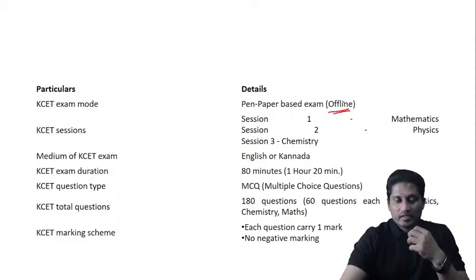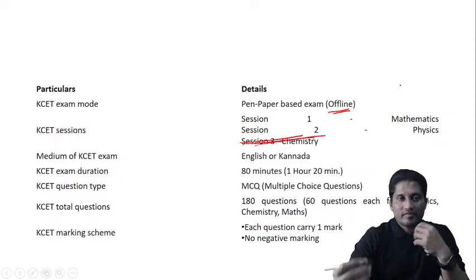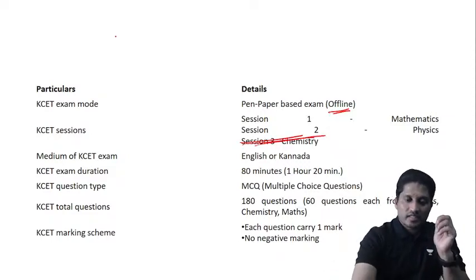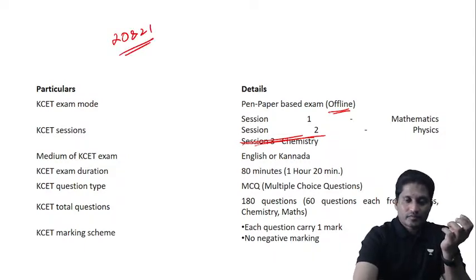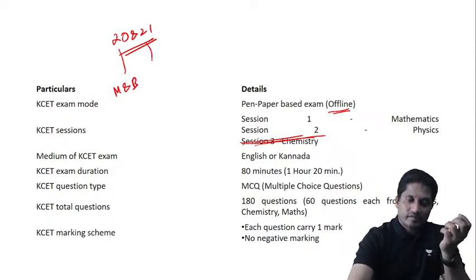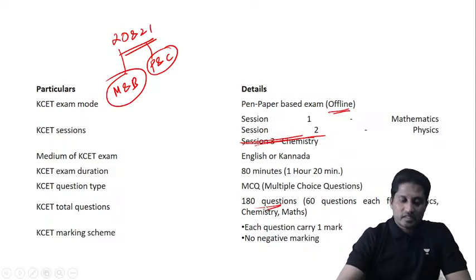It's an offline exam. It won't be online. There's no session 3 here. You have day 1 and day 2. This year the KCET exam will be on 20th and 21st of May. On the 20th you will have maths and biology. On the 21st you will have physics and chemistry, if I'm not wrong. This is the pattern. And there'll be 180 questions in physics, chemistry, and maths.